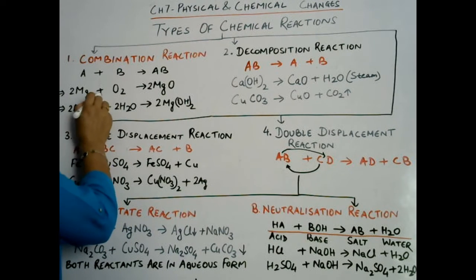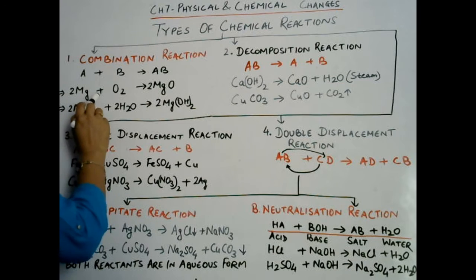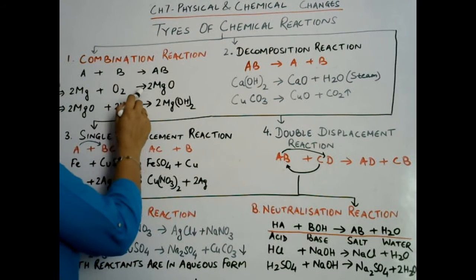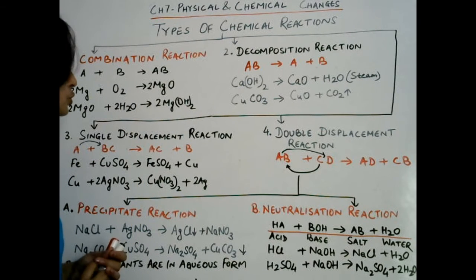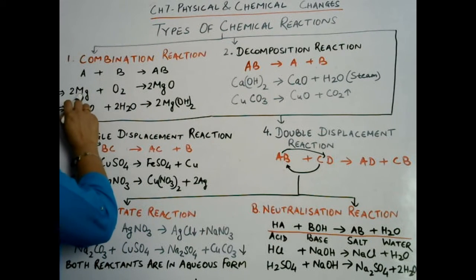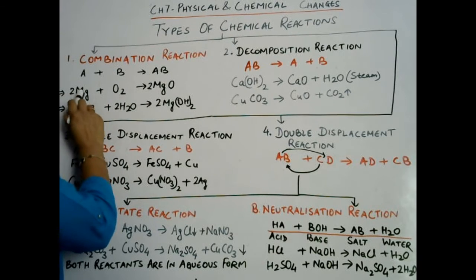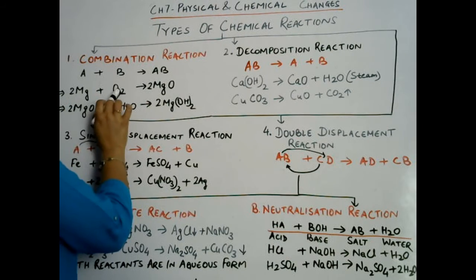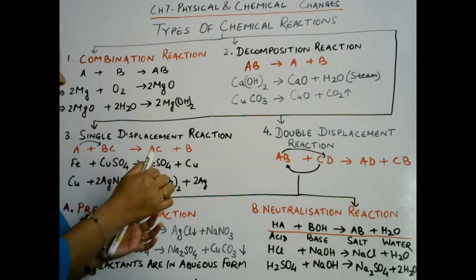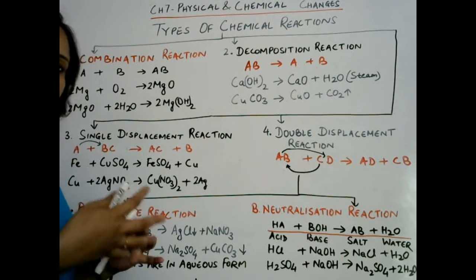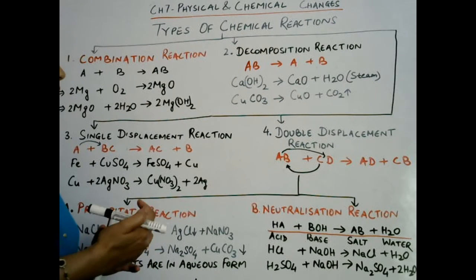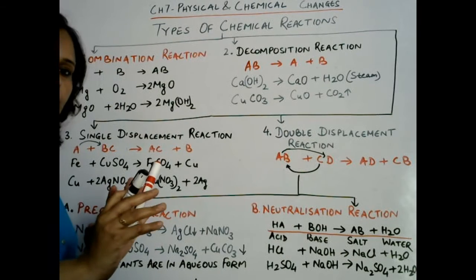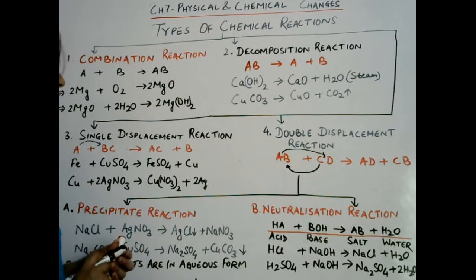Let us take an example of magnesium element. When magnesium element burns in presence of oxygen, then magnesium oxide will be produced. So here the reactants are magnesium and oxygen. These are elements. So here it is a combination between magnesium and oxygen, and finally a compound, that is magnesium oxide, is going to be produced after this reaction, right?